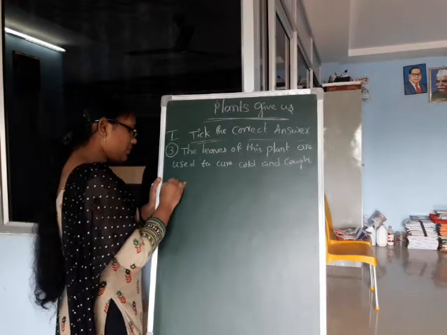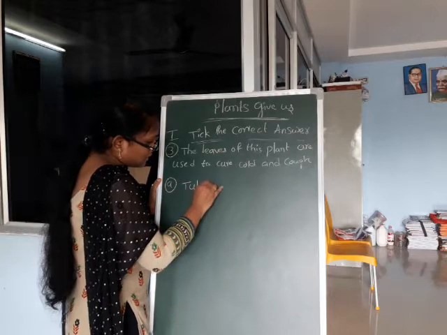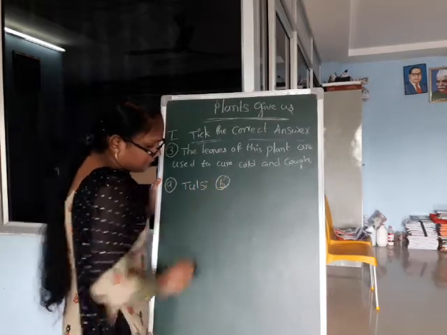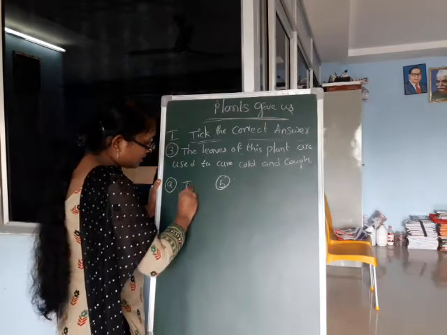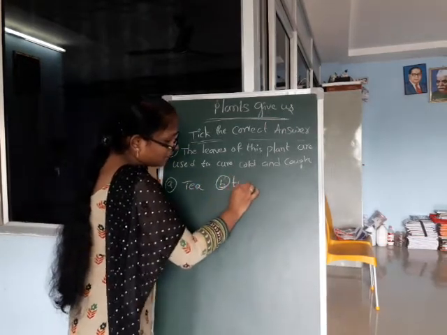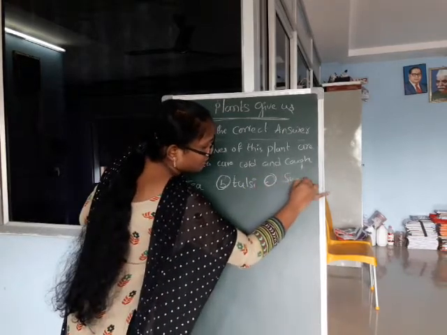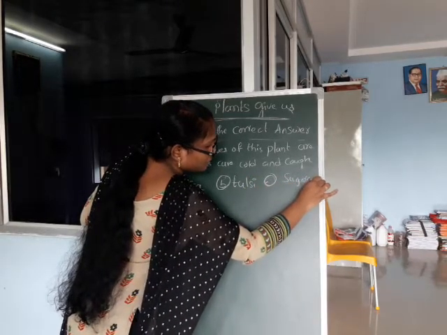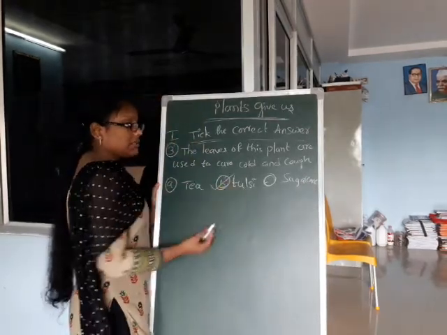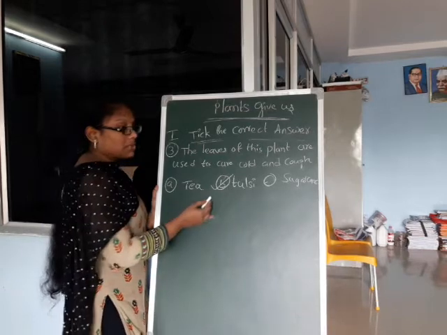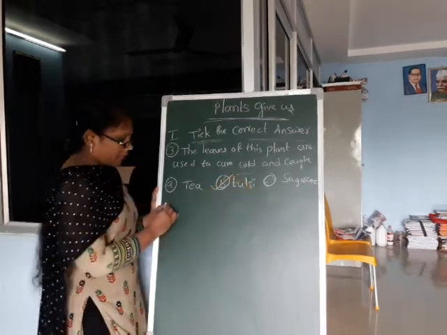Which leaves do we use to cure cold and cough? Option A, tea leaves. Option B, tulsi. Option C, sugar cane. Tulsi leaves. Option B, tulsi leaves are used to cure cold and cough.